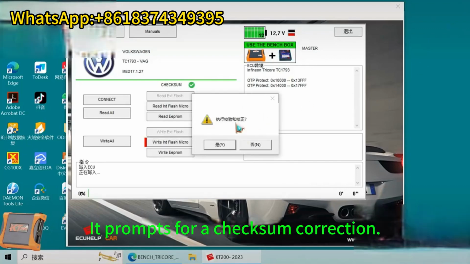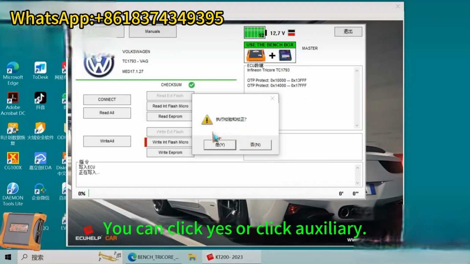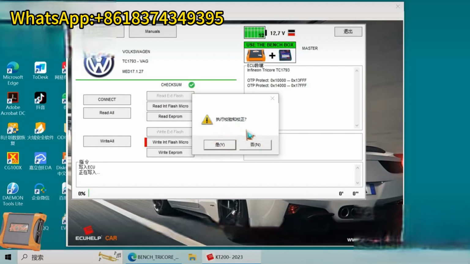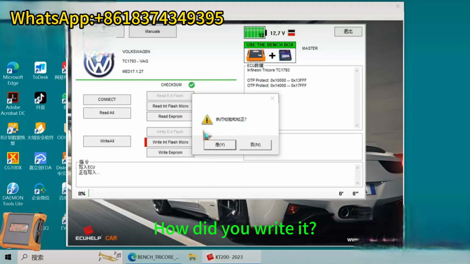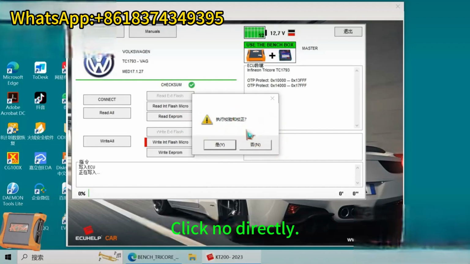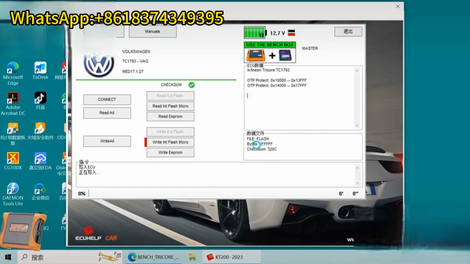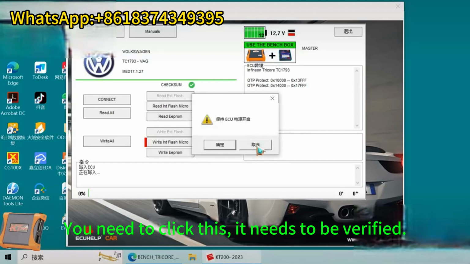It prompts for checksum correction. This is the validation of our data. You can click yes or click auxiliary. Because of our data, and now I'm going to show you how to write it. It's still original. We don't need to correct this data. Click no directly. If your data has been changed or repaired, you need to click this. It needs to be verified.